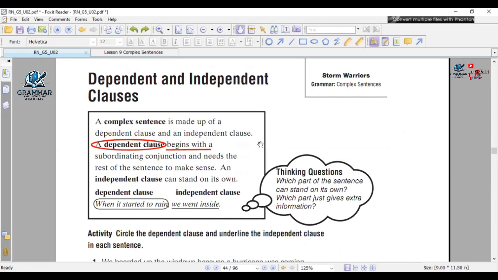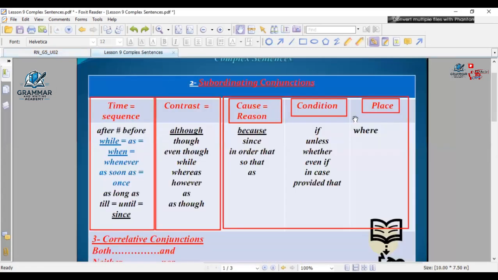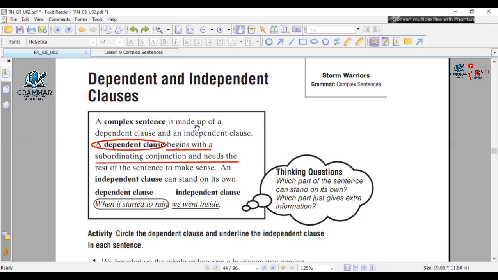So here, a complex sentence is made up of a dependent clause and an independent clause. What is the difference between both, Mr.? Easy and clear. Circle dependent clause exactly like me. A dependent clause begins with a subordinating conjunction. So the dependent clause, it has to start with what? With a subordinating conjunction. Mister, I don't know the subordinating conjunction. Here you have all the subordinating conjunctions. You have to memorize them by heart. It's not me or your dad or your mom who will memorize it for you. You have to memorize it by yourself.